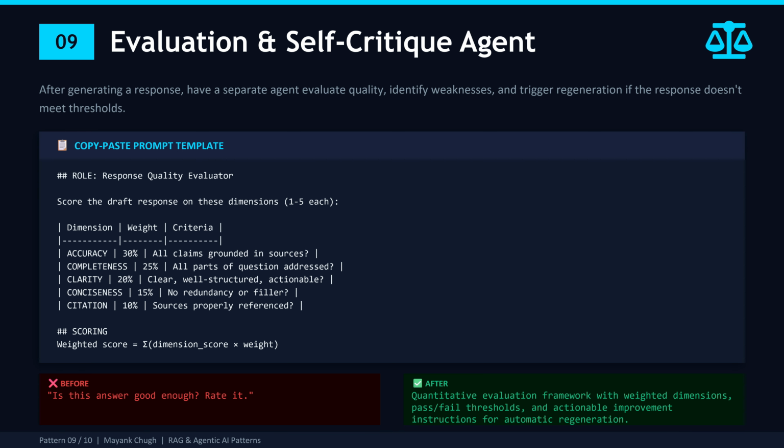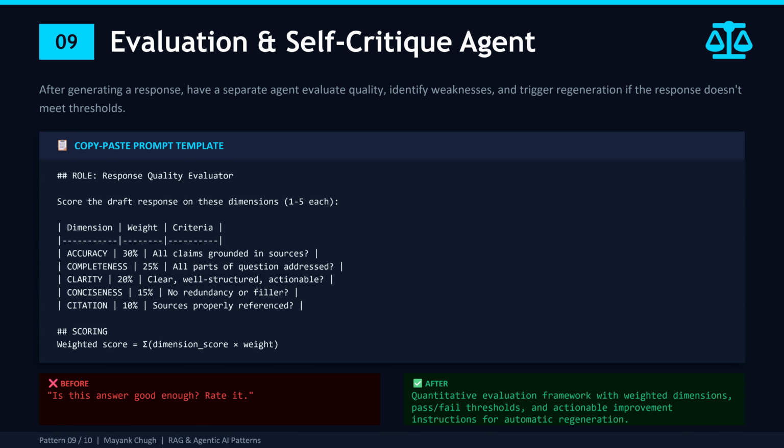evaluation agent. The evaluator scores the response on 5 weighted dimensions. Accuracy gets the highest weight at 30%. Are all claims grounded in the provided source? This is the most important thing. If the facts are wrong, nothing else matters. Completeness at 25%. Did the response address all parts of the question? Remember our insurance example from pattern 3? Did we cover the coverage, the limit, and the referral requirement?